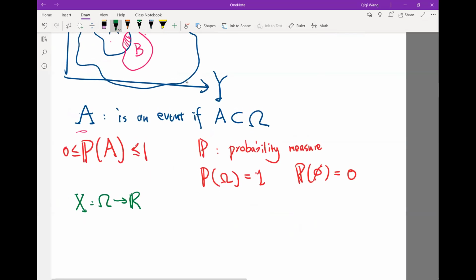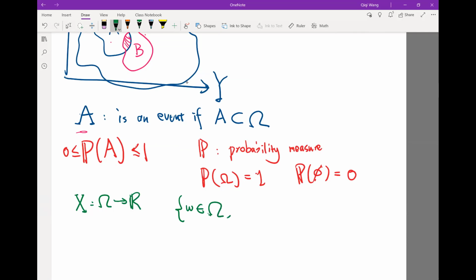Now, if you take, let's say, a small omega inside the big omega, so basically that's all the possibilities, such that x, remember x is a map, right? It can map this omega to a real number. Let's say x is less than any number, let's say a. That's a set in omega, right? That's an event.